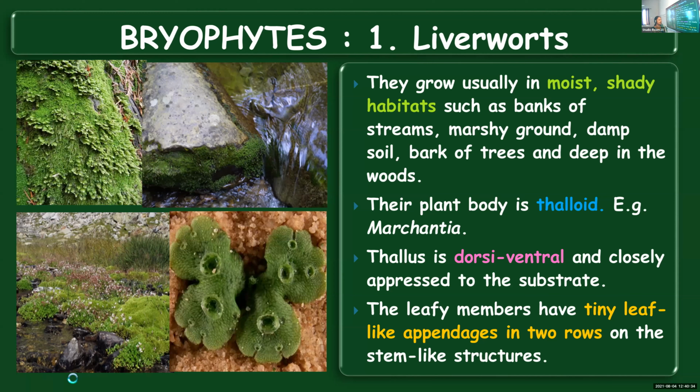It is dorsiventral and closely attached to the substratum, and true leaves are absent, but instead they have some leaf-like structures. All the plants coming under bryophytes or liverworts don't have true leaves. Some don't have leaves, some have leaf-like structures. In them, tiny leaf-like structures are present, arranged in two rows on a stem-like structure.